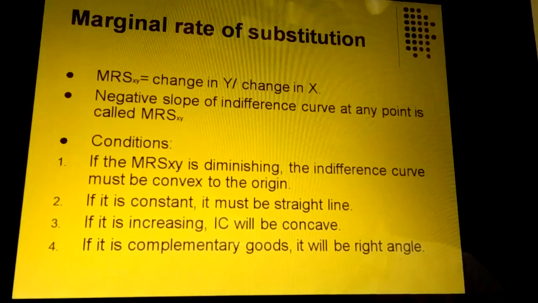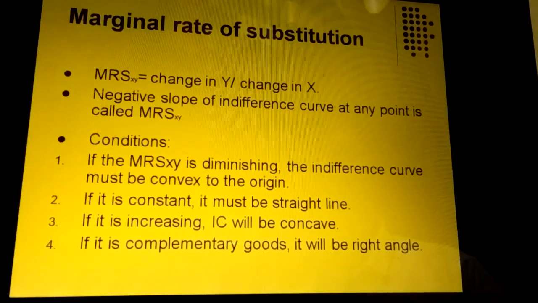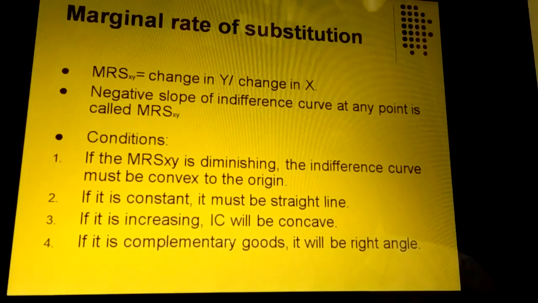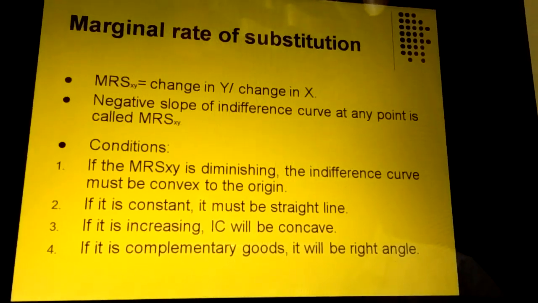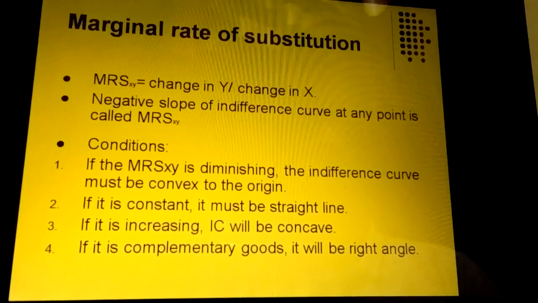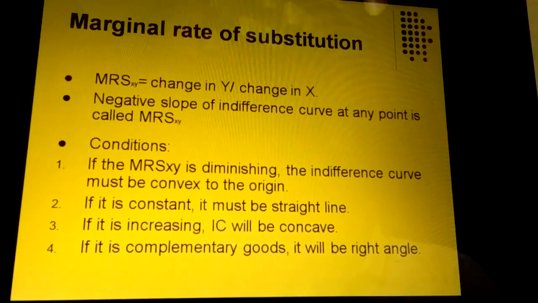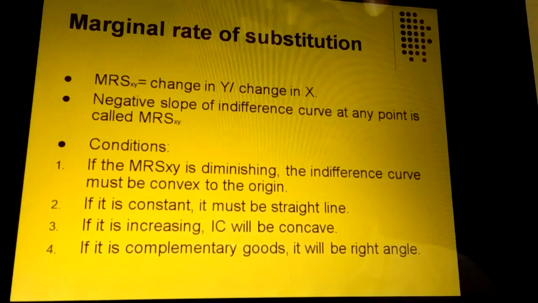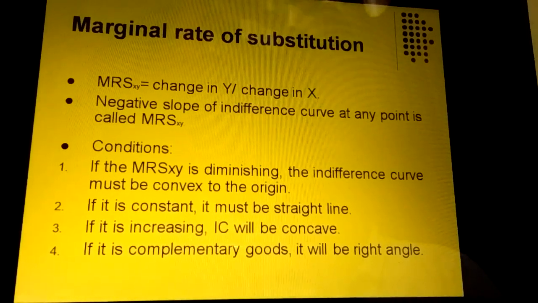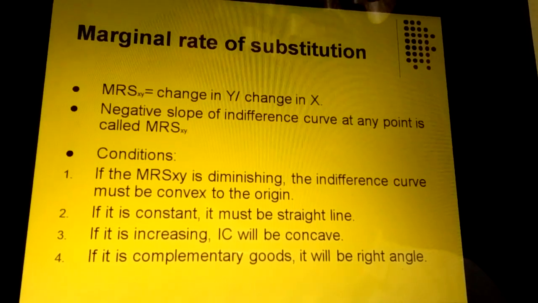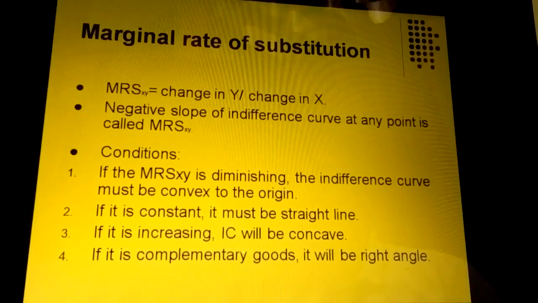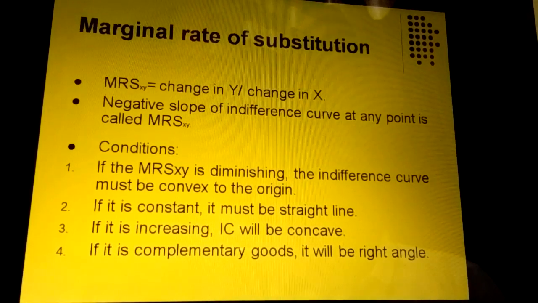Now in detail we are discussing the marginal rate of substitution. It is very important because the indifference curves are plotted on this assumption. It says that MRS of X for Y is the change in the consumption of Y with respect to change in the consumption of product X. As we have seen in the graph, the indifference curves are downward sloping, and at any point of the curve it represents the MRS of X for Y, and here are important conditions which have to be taken into consideration.